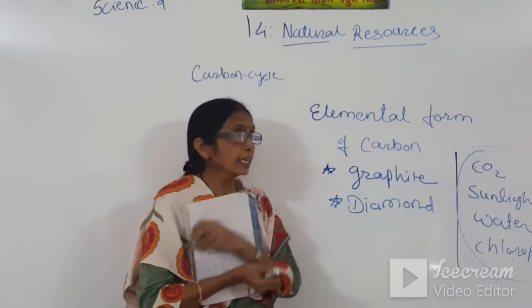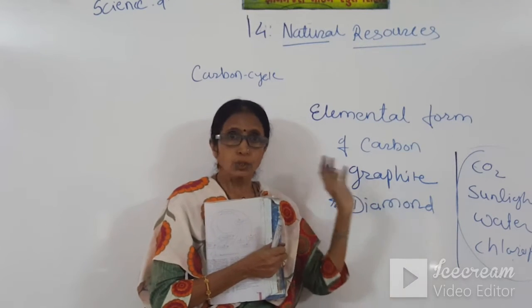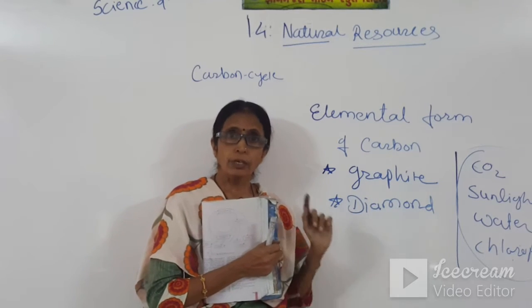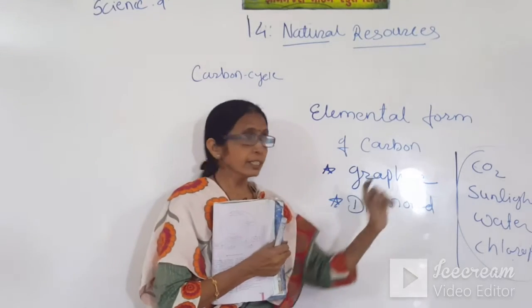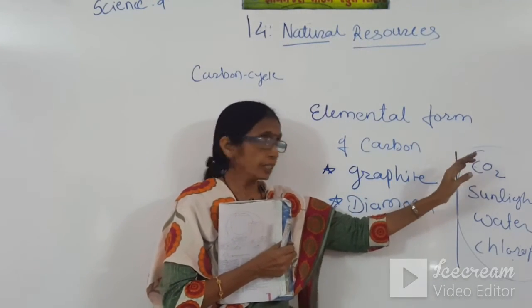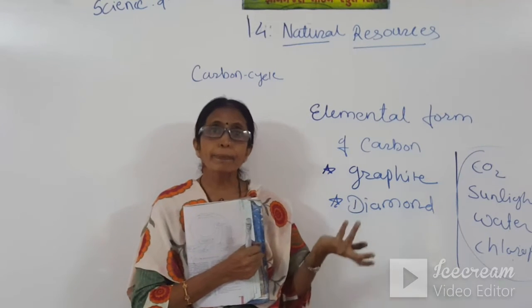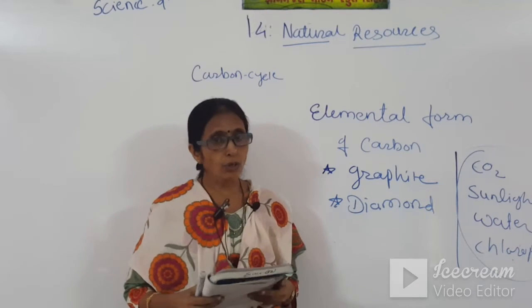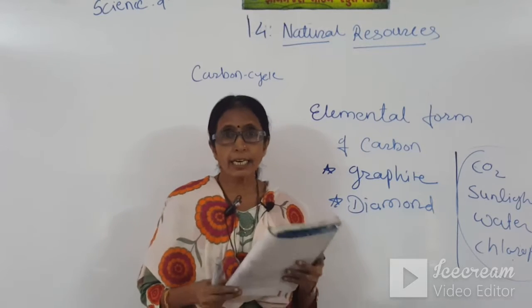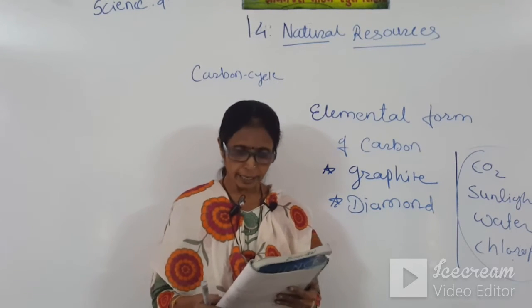Means here carbon is used. The symbol of carbon is C. So carbon is used in its oxide form here. So in the carbon cycle CO2 is involved, because with the help of CO2, sunlight, water and chlorophyll only, the plant prepares its own food, and that is called photosynthesis. Okay. So we can say carbon is a very important element in the life processes.